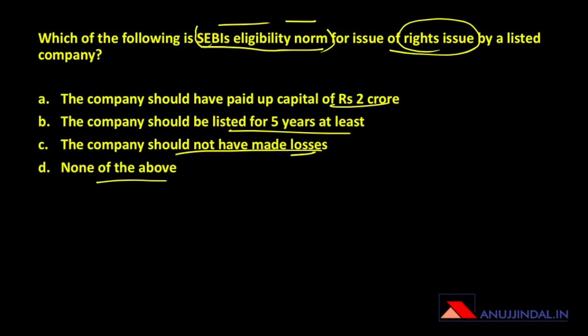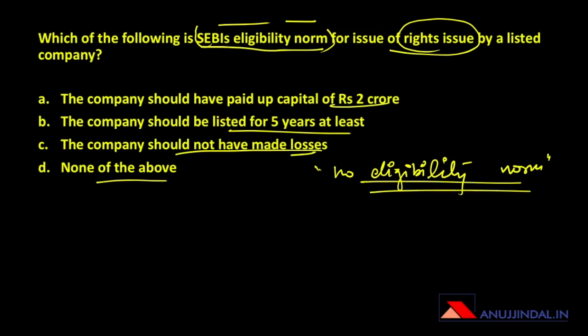So technically there are no eligibility norms. Every company which has already issued shares, is already listed on the stock exchange, and is registered with SEBI, has to go for a rights issue if it wants to issue extra shares. Therefore, there are no eligibility norms, because if these norms were created, companies might want to get away from rights issue in order to expand itself, in order to have as many shareholders as possible and not have a limited number of shareholders holding a lot of shares. Therefore, the answer is D, none of the above.